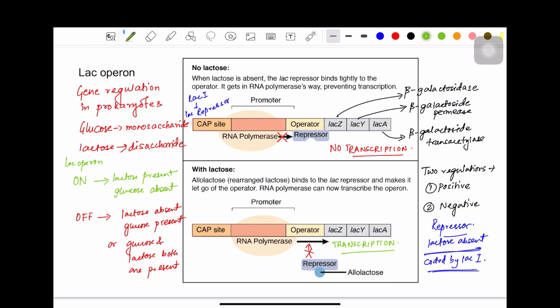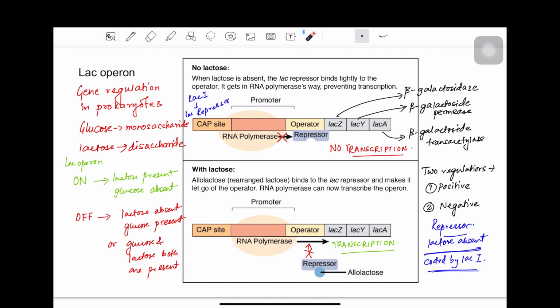So basically, what is turning the LAC operon on? The lactose or any other analog of lactose. That is why it's called a negative regulation. Usually the lactose operon is switched off, but when there is lactose, it is turned on. How is it turned on? By the repressor protein moving away from the operator region, and the RNA polymerase can now start transcribing the LAC genes. So that is the concept of the repressor protein.